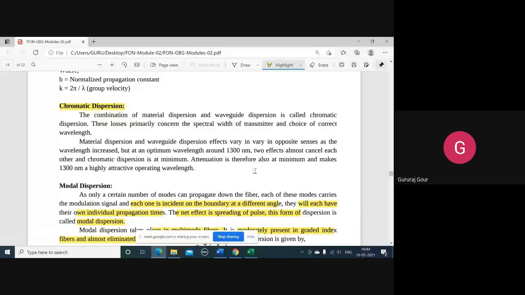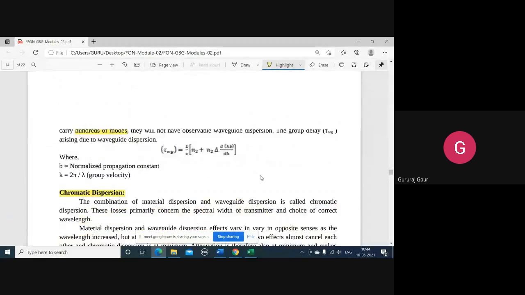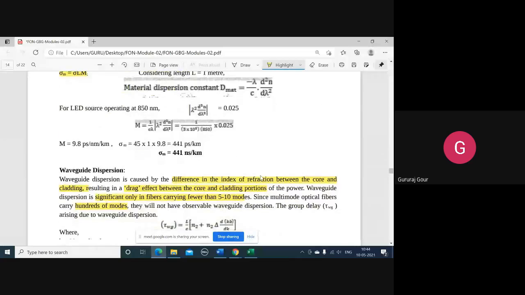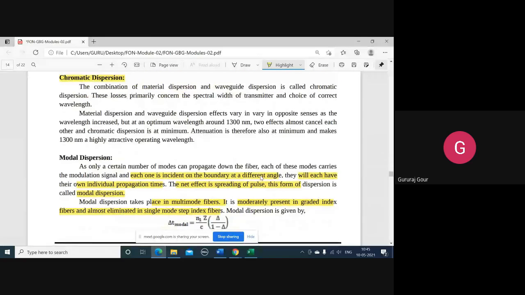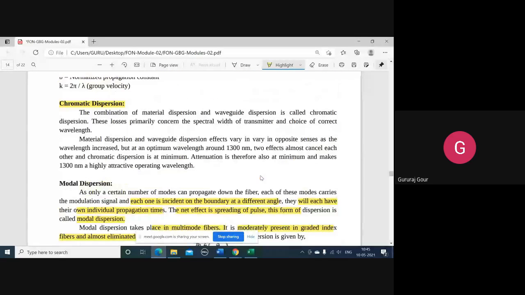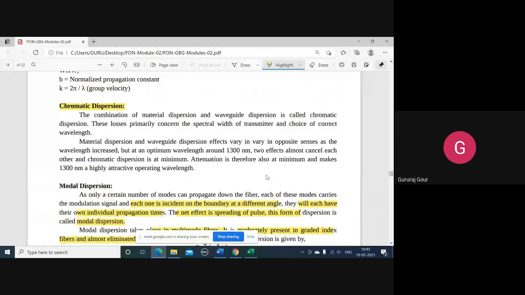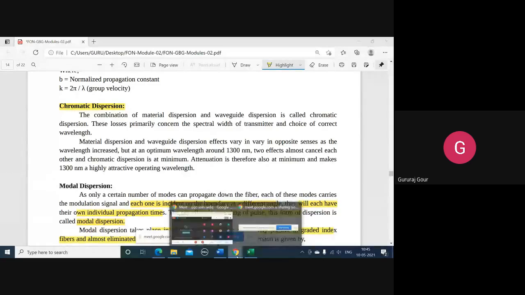Then we went through the different types of dispersion, like material or chromatic dispersion, waveguide dispersion, which combined give chromatic dispersion, and modal dispersion. In the next class we will see dispersion exclusively with respect to single mode, multimode and material dispersions. Let's stop.